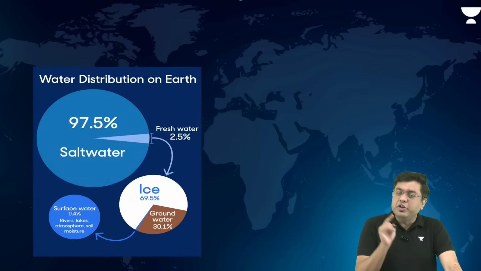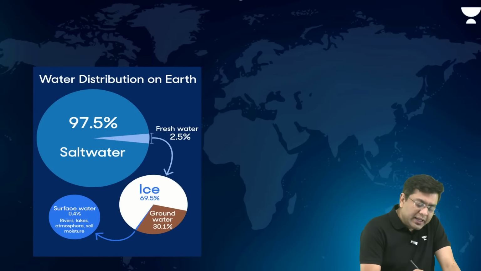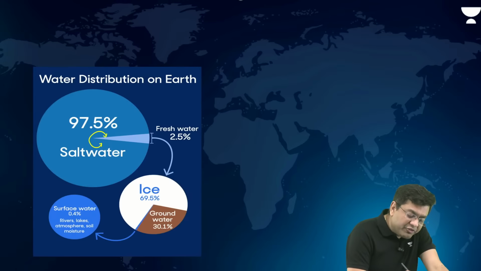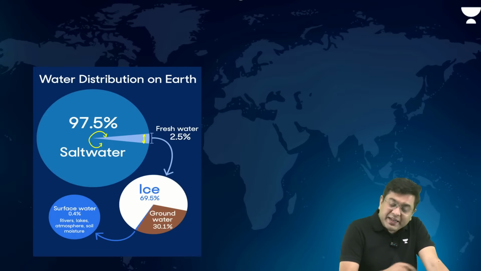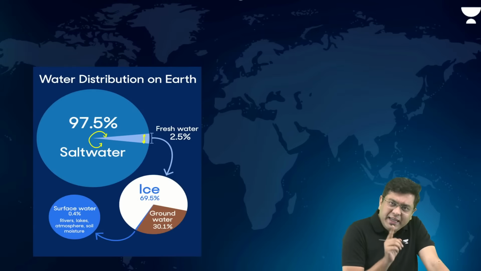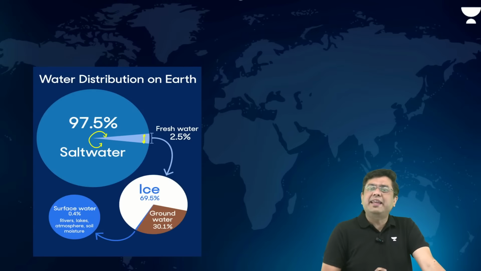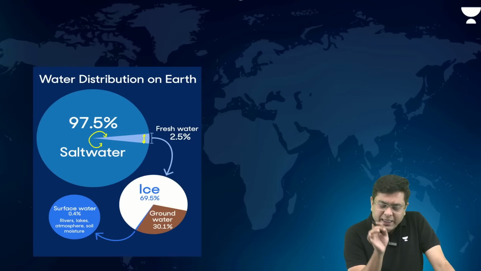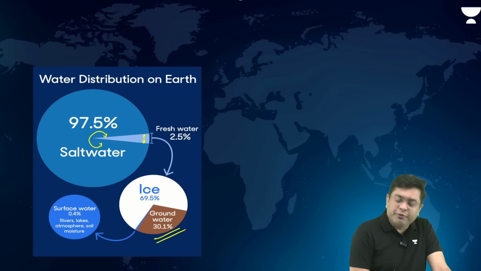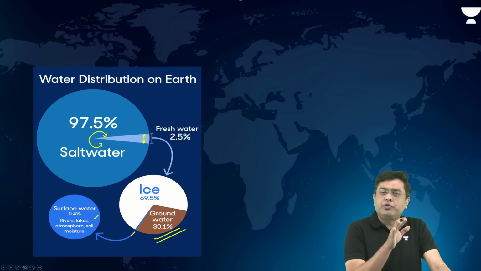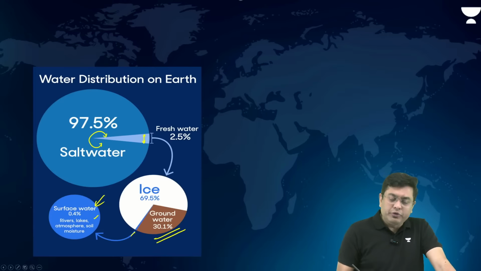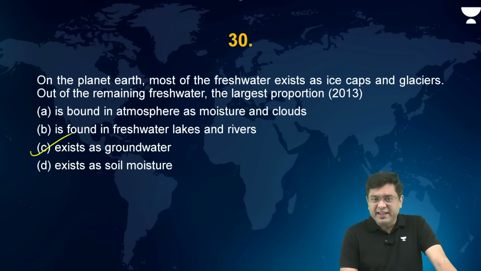Because if you take a look at the water distribution across the planet Earth, 97.5% is the saline water, right? 2.5% is your fresh water. But even out of that 2.5%, around 70% is trapped in the case of ice caps and glaciers. Around 30% is trapped in the form of groundwater. It is in the remaining 0.4% where you have rivers, lakes, soil moisture, atmospheric vapor, all of that is in that remaining 0.4%. So the answer will be exists as groundwater.